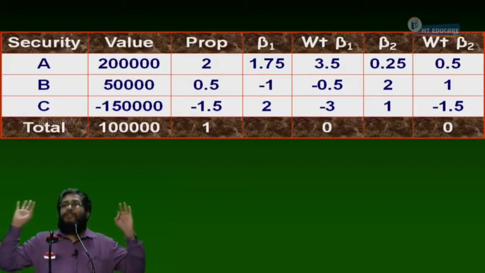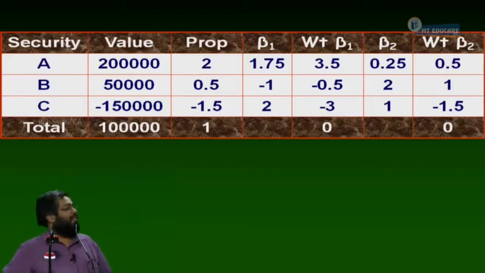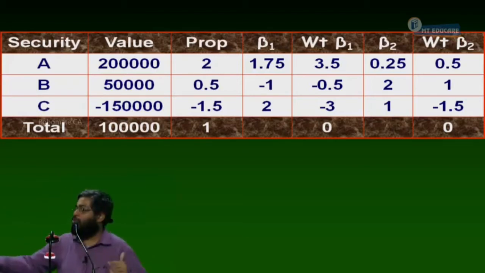So with this we complete question number 26. Now, what is the moral of this problem? I can raise money in how many ways? Two ways: either by borrowing, or through short selling. Borrowing creates leverage. Short selling does not create leverage, because the short selling gain or loss also moves along with the market. In fact, short selling can be used as a tool to reduce risk.